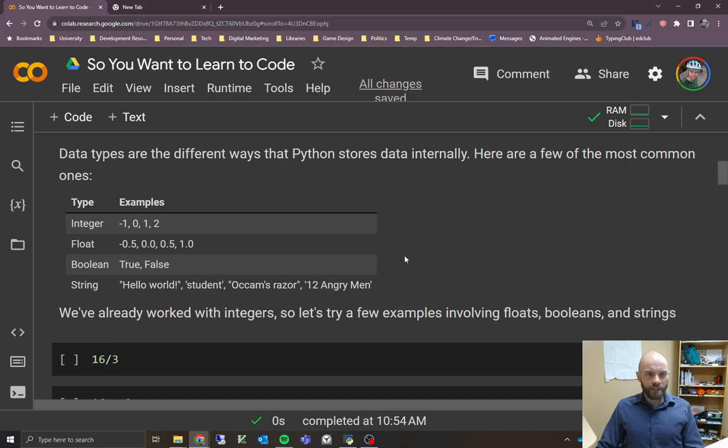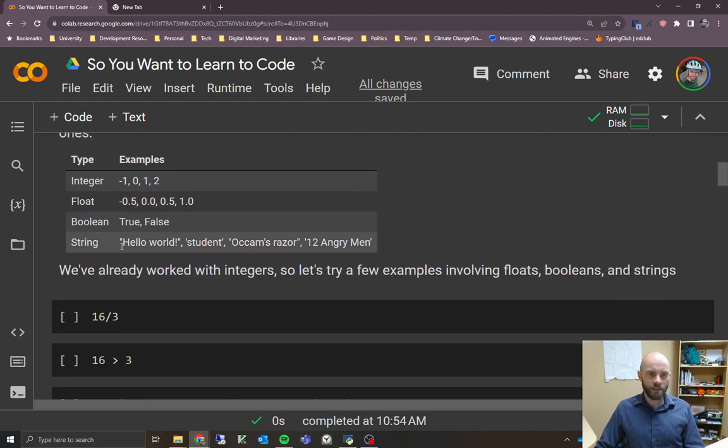And then the fourth example here are strings. Strings are just a series of characters. The way that you tell Python something's a string is you use quotation marks. The first example here uses double quotation marks. We start with the double quotation mark, then we have our string, hello world, and then it ends the string with double quotation marks as well. So that includes all the characters here, the space, and the exclamation mark. That's all part of the string.